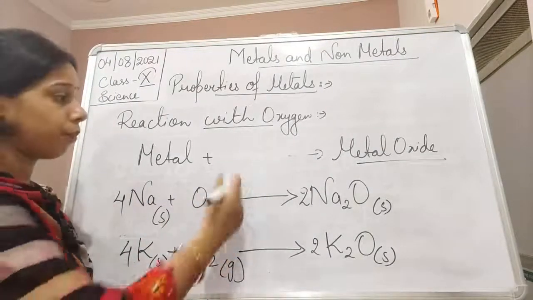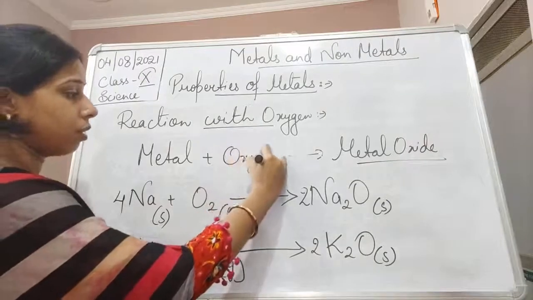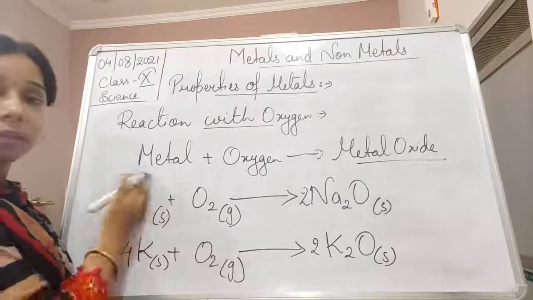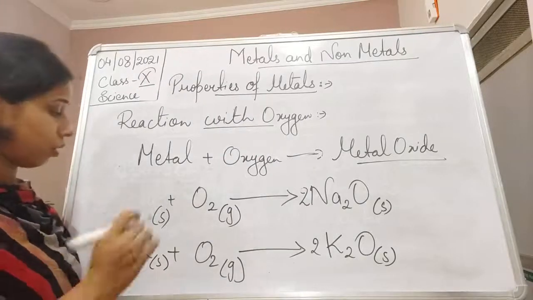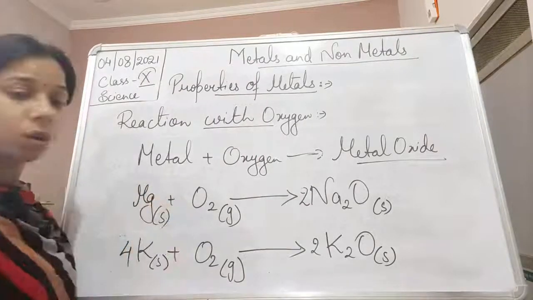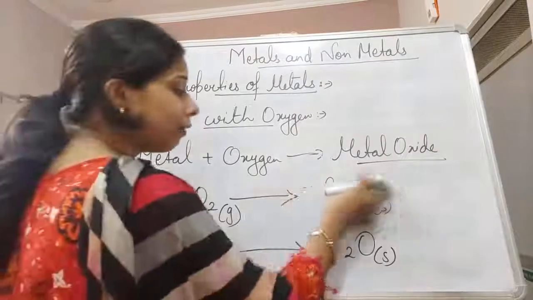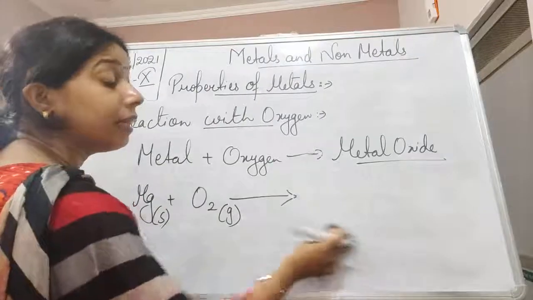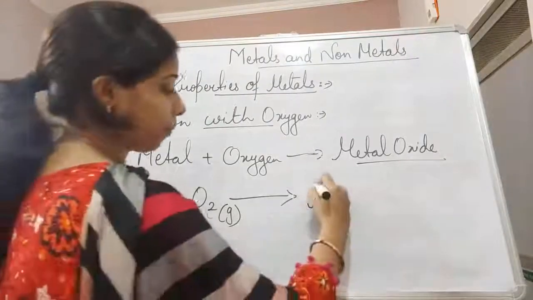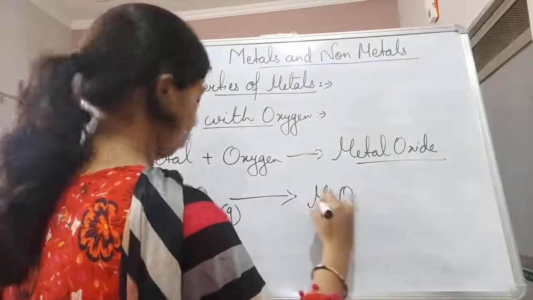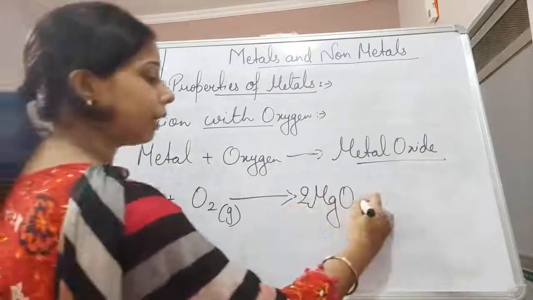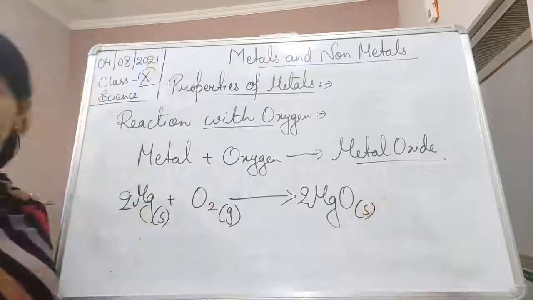So we can write here what happens when magnesium reacts with oxygen. Mg reacts with oxygen with a dazzling white light, and that is called magnesium oxide, MgO. So when you balance it, it will be 2Mg plus O2, that will give 2MgO. This is also in the solid form.